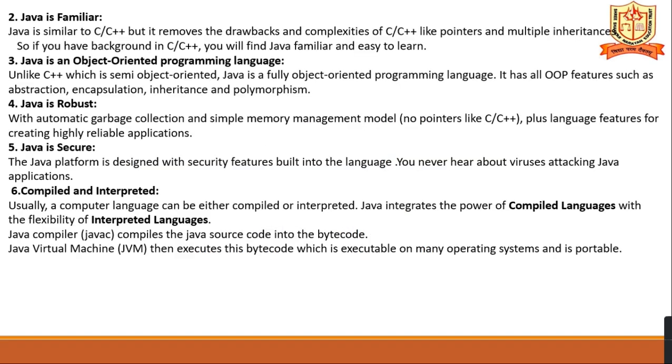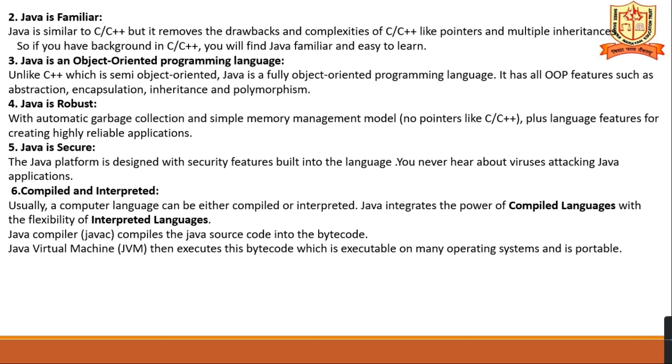Java code is easy to read and write. Java is familiar. Java is similar to C and C++, but it removes the drawbacks and complexities of C and C++, like pointers and multiple inheritance. So if you have a background in C and C++, you will find Java familiar and easy to learn. Is it clear?